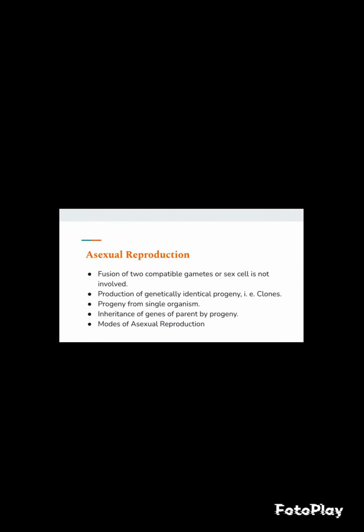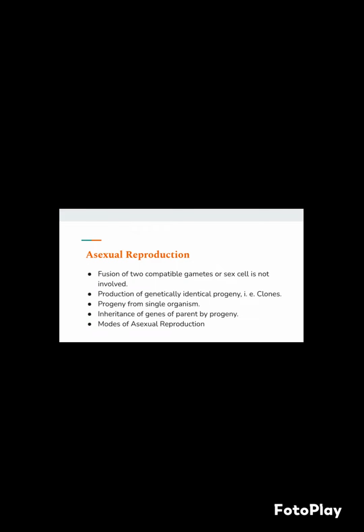Asexual reproduction. In asexual reproduction, fusion of two compatible gametes or sex cells is not involved. It produces genetically identical progeny called clones. In asexual reproduction, progeny come from a single organism. In this, there is inheritance of genes of the parent by the progeny.